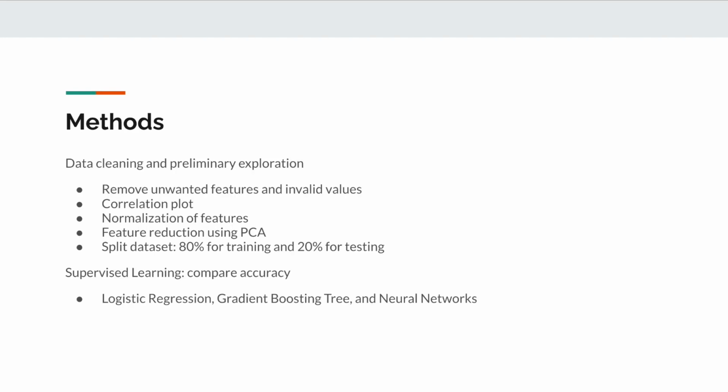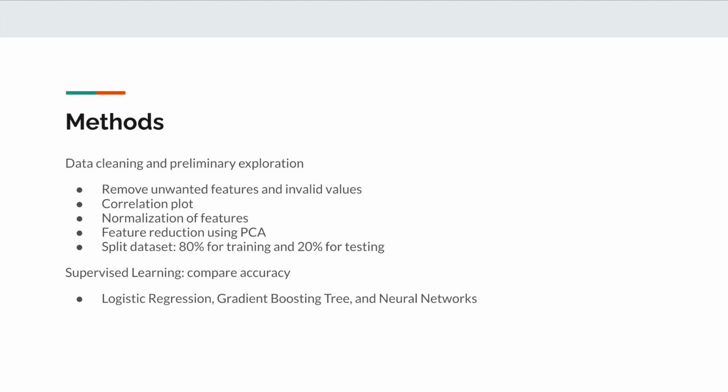To address our problem, we use various methods. We first chose a dataset from Kaggle containing detailed information on the risk factors for cardiovascular disease. Then, we cleaned our dataset by removing unwanted features and missing or invalid values. We did some preliminary exploration and normalized the features to improve the performance and training stability of our model.